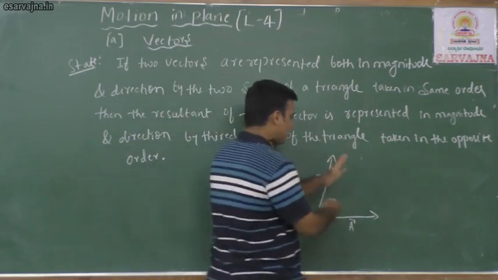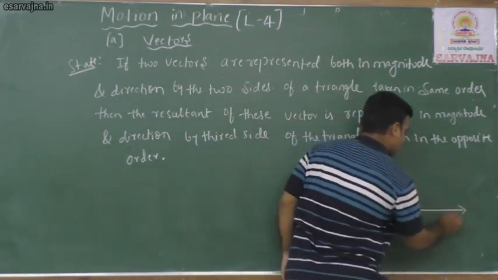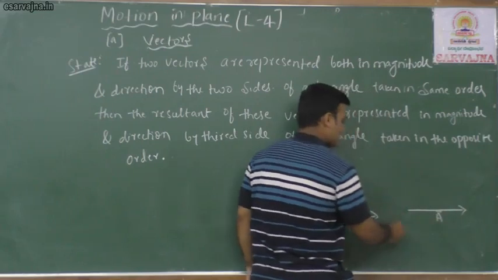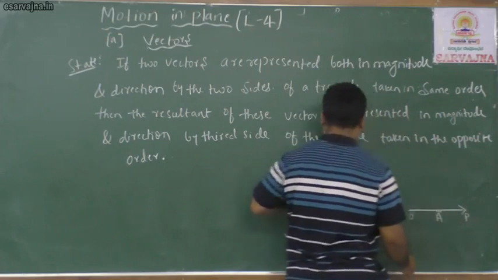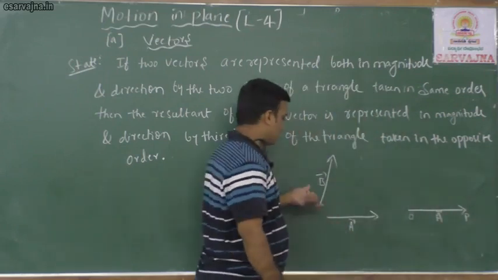First you shift: this is vector A, which is denoted by OP, and this is vector B. How to shift?